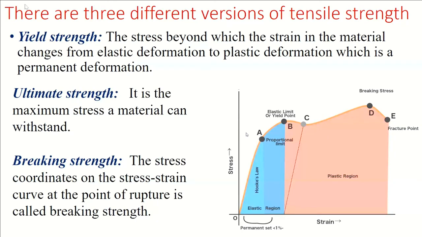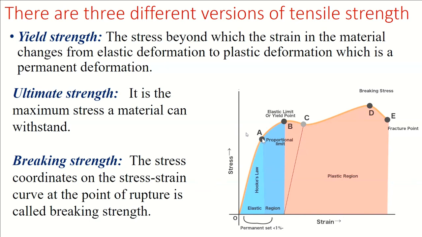This is how these three strength values are different: yield strength, ultimate strength, breaking strength. Breaking strength refers to the rupture point, ultimate strength refers to the maximum stress point, yield strength refers to the yield point.